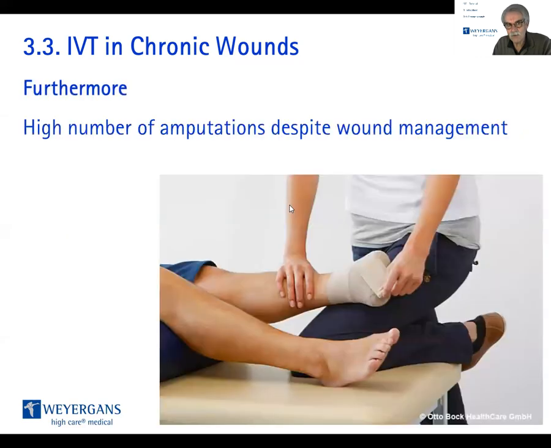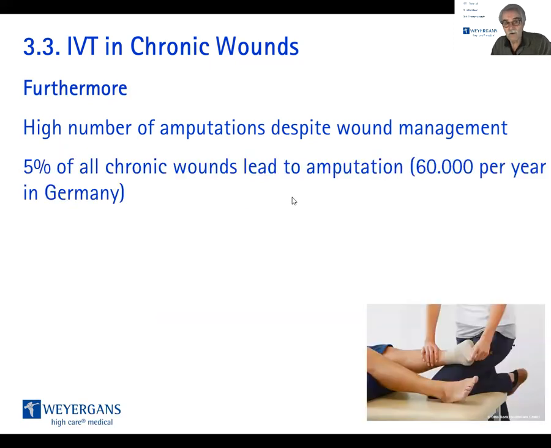And furthermore, you should know there is a high number of amputation despite the expensive wound management. We spend a lot of money, but because there is no healing, at the end, there is the amputation for so many. 5% of all chronic wounds are leading to amputation.